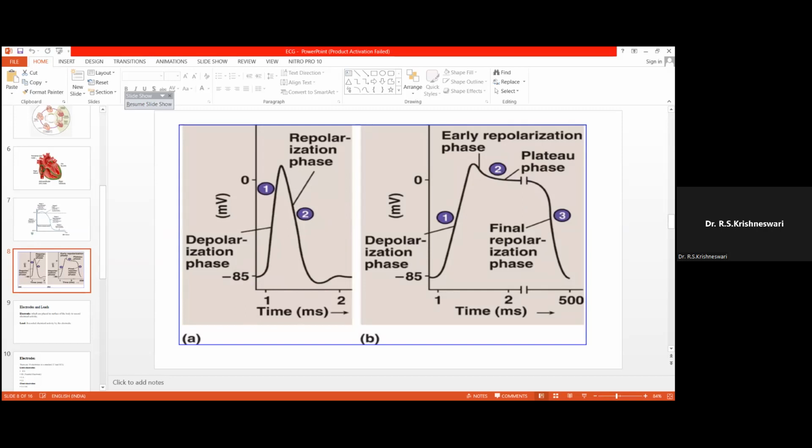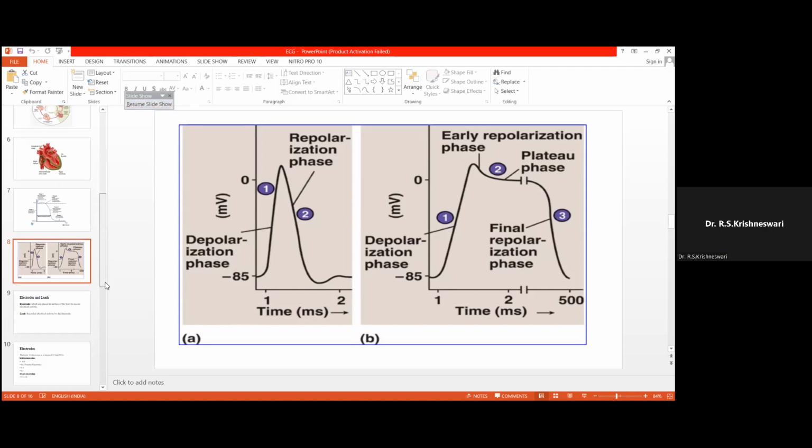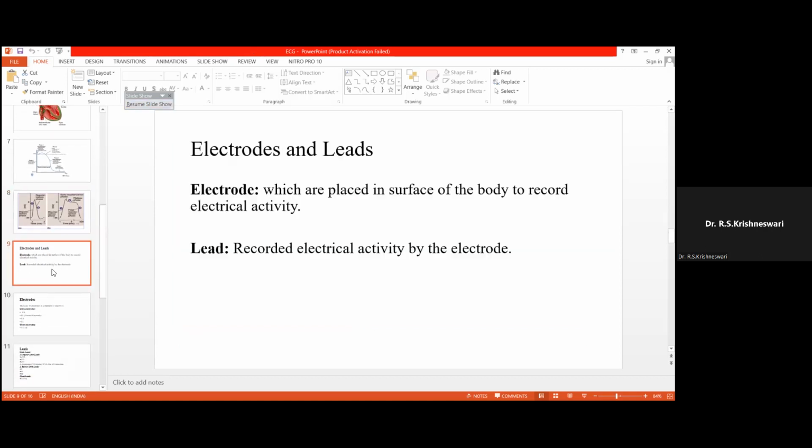Next is regarding the electrodes and leads in an ECG. There is a difference between electrodes and leads in ECG. When we are prescribing an ECG, or when we are asking the patient to take an ECG, we will be writing standard 12 lead ECG.